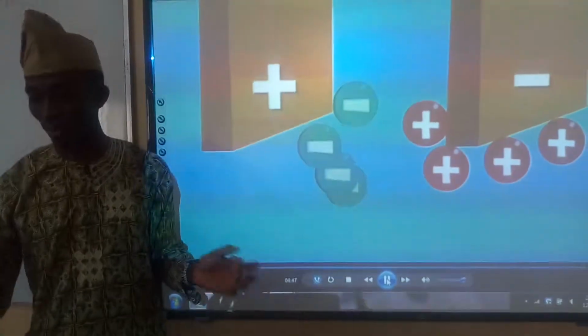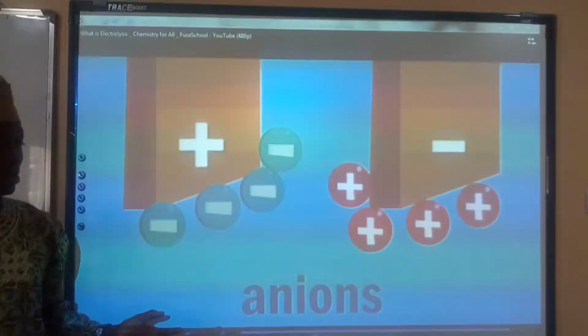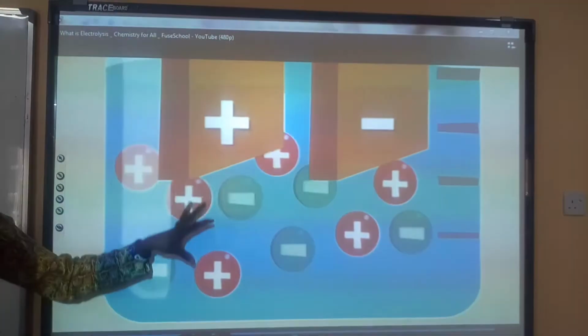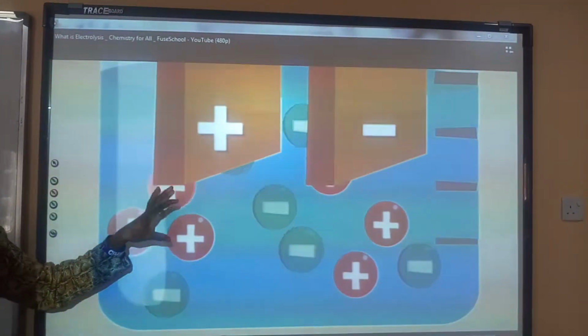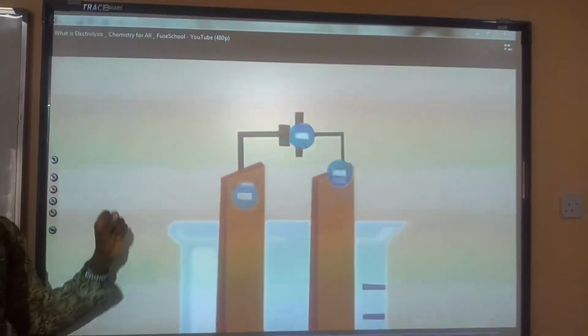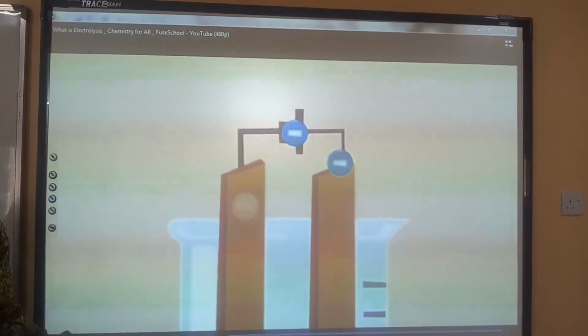Now, we can see as we have it there. So the anions are drawn towards the anode. So this is what happens during electrolysis. Here we have the cathode, here we have the anode.